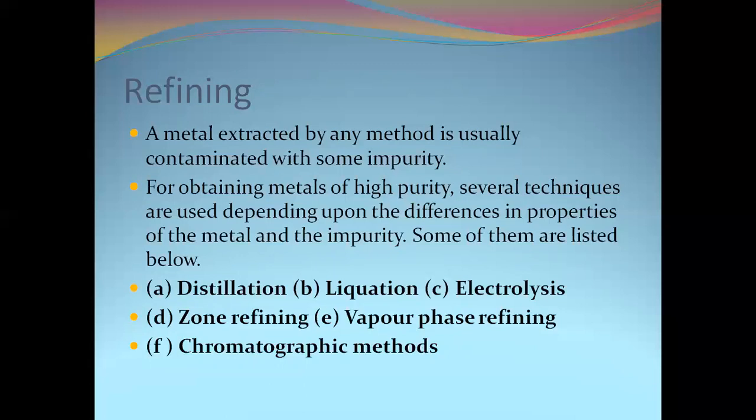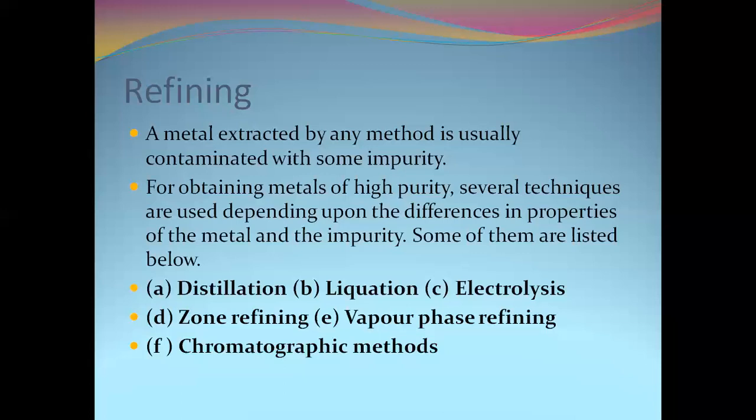For obtaining metals of high purity, several techniques are used depending upon the differences in the properties of the metal and the impurity present in it. Here also we have to choose a technique for refining clearly based on the type of impurity present in the metal as well as what type of metal it is.